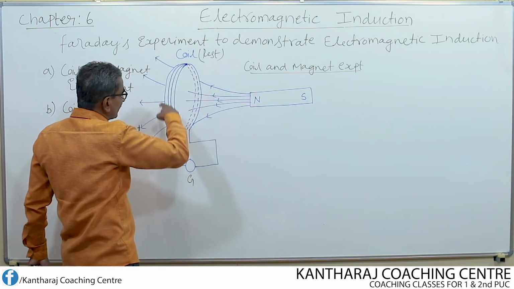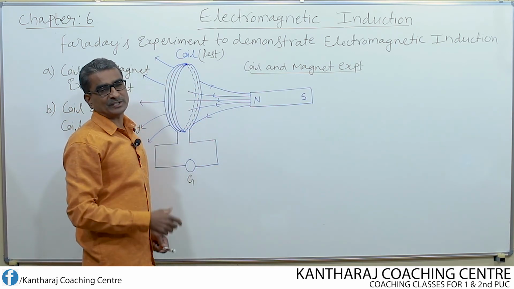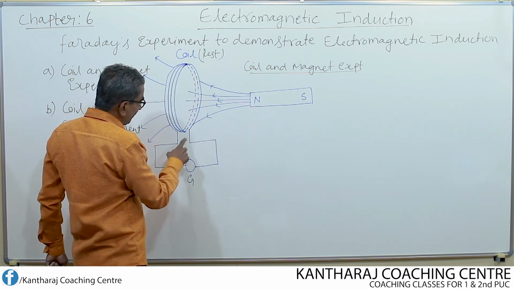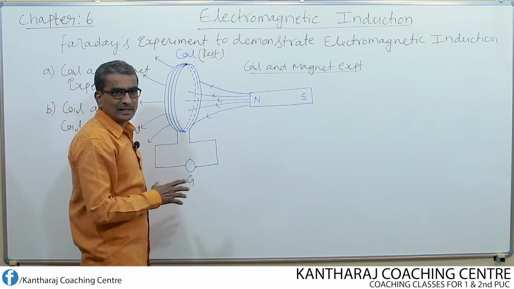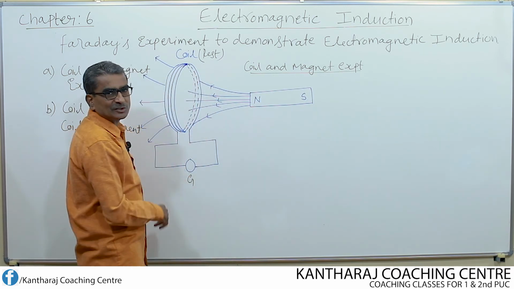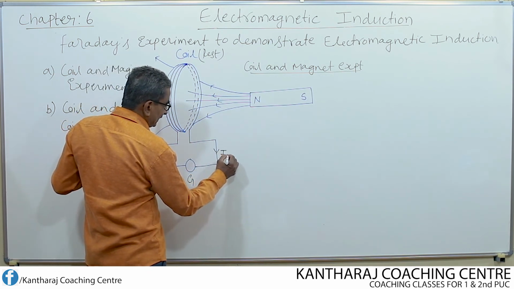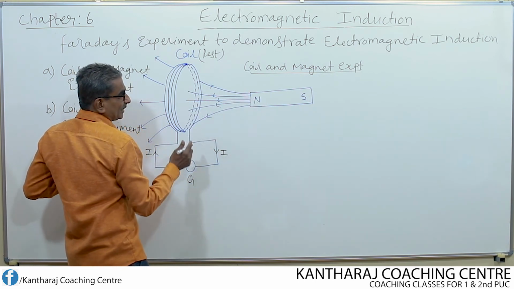As a result of that flux change in this coil, an EMF is induced. Since the two ends of the coil are connected to a galvanometer, it is a closed circuit. Current is induced because of change of flux.